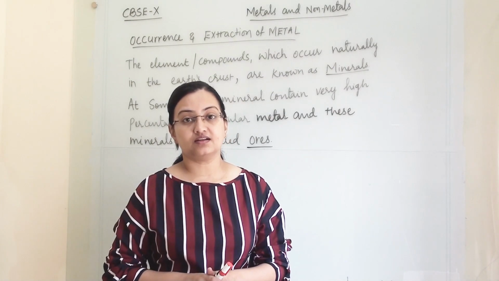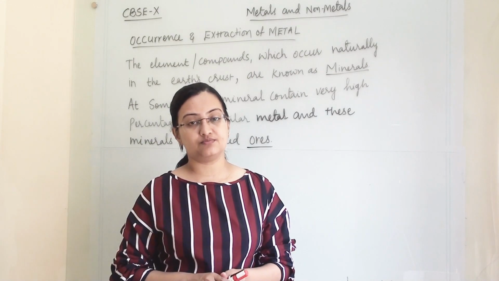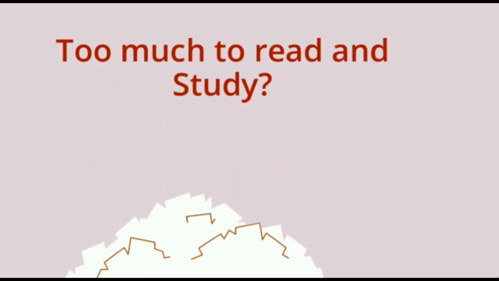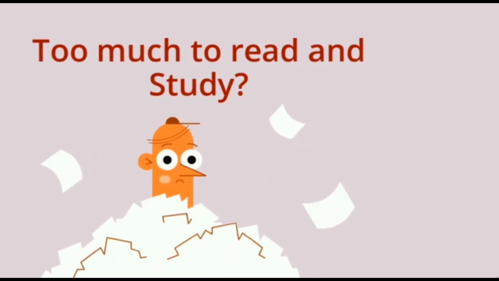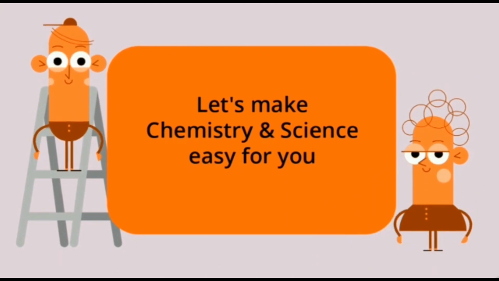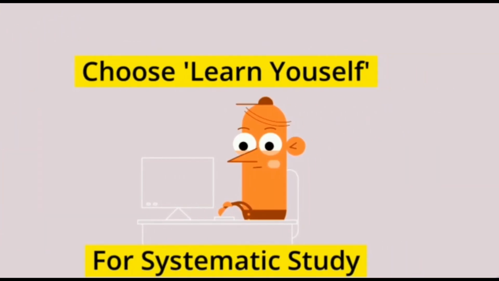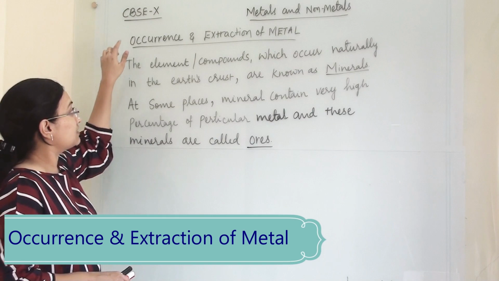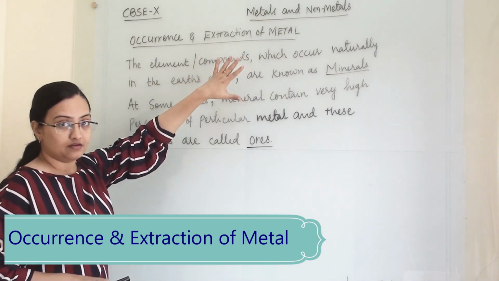This topic is under the CBSE Standard 10 syllabus, from chapter number 3. So our topic today is occurrence and extraction of metals.